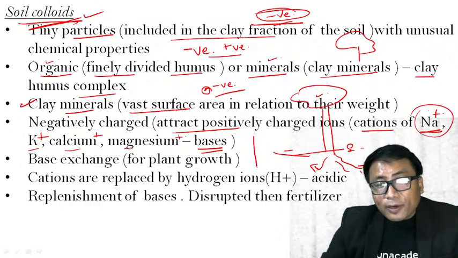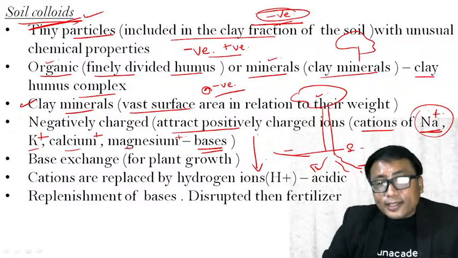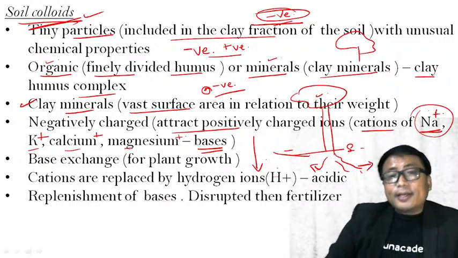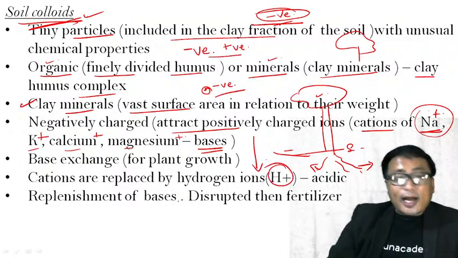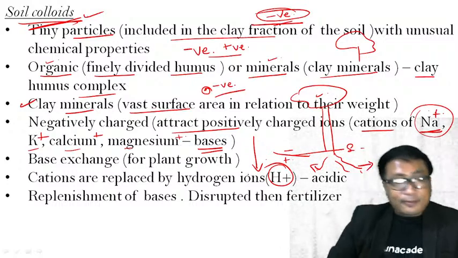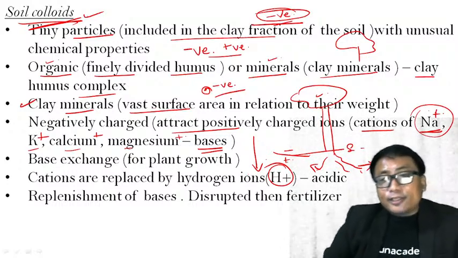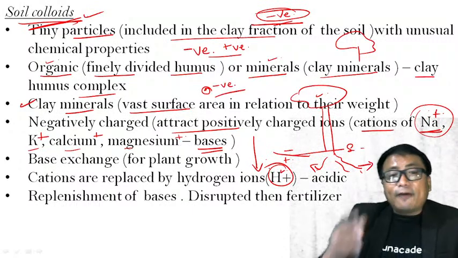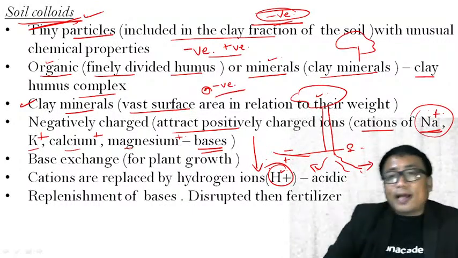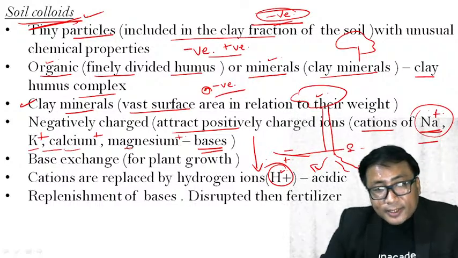It will carry them below. Once carried below, I have these hydrogen ions in the soil. Hydrogen is also a positively charged ion. These hydrogen ions have a greater affinity towards this soil colloid as compared to other bases.